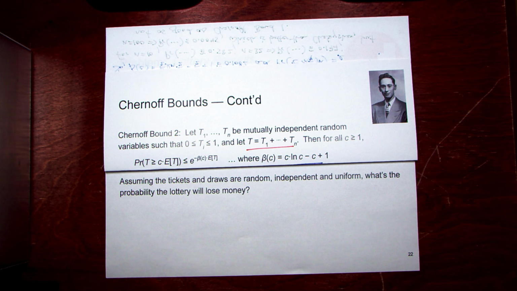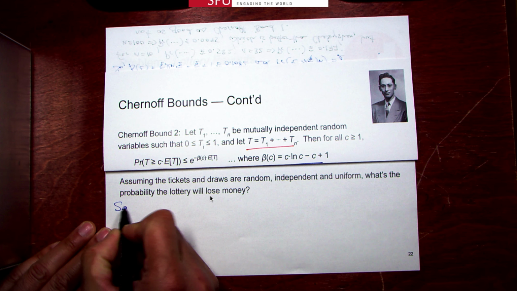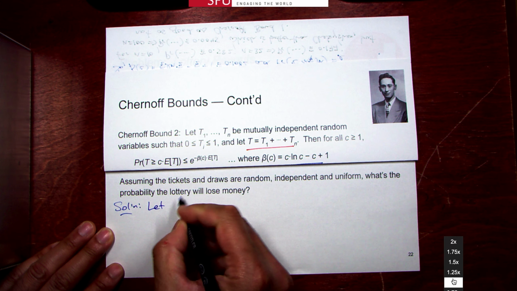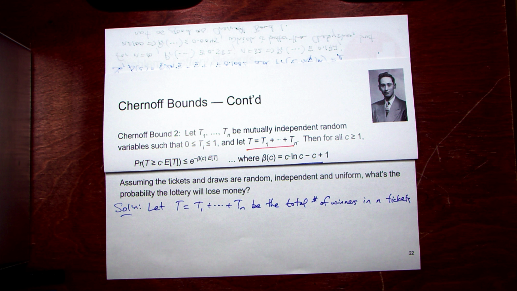So how do we set up the problem? We set it up exactly like this, the sum of all T's. Solution: we let T be the sum of the results of n tickets, and we can just make this a binomial. That's a pretty classic way of dealing with this. So T is the total number of winners in n tickets. And then we want to know the probability that there are more than 2,000 winners. And 2,000 happens to be a multiple of 1,000, right? So what's the multiple? That's c. c is going to be equal to 2 for this.